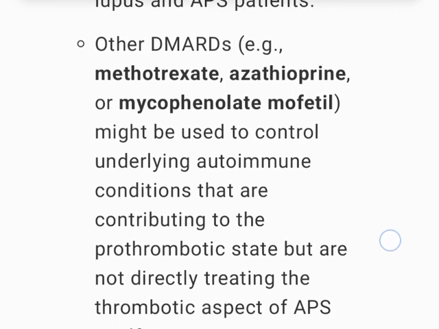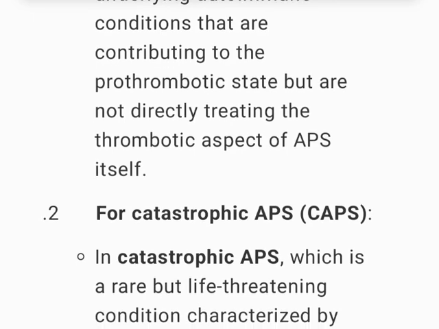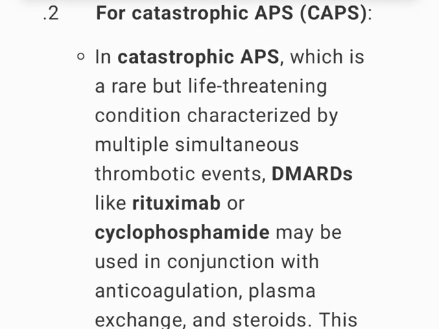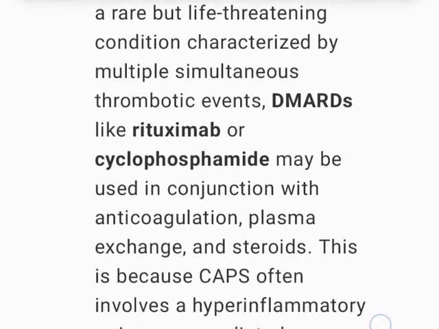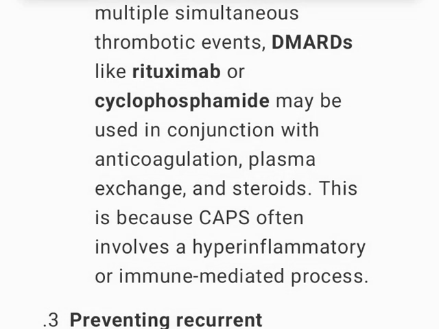2. For catastrophic APS, CAPS, which is a rare but life-threatening condition characterized by multiple simultaneous thrombotic events, DMARDs like rituximab or cyclophosphamide may be used in conjunction with anticoagulation, plasma exchange, and steroids. This is because CAPS often involves a hyperinflammatory or immune-mediated process.